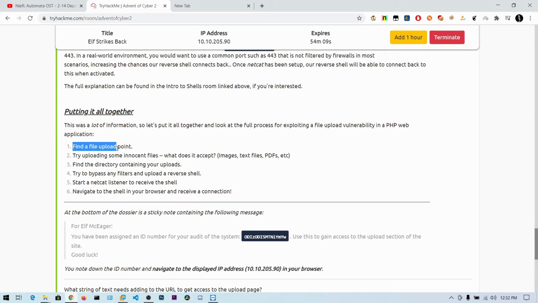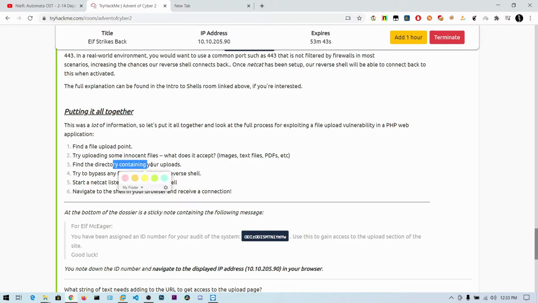And coming to the file uploads, this is theory, so you can read all this theory. We need to find the file upload point. So a directory accepts the file uploads, and after uploading some files we need to test which extensions are being accepted by the website. Then we need to find the directory where our uploaded files are being hosted. Suppose room Advent of Cyber 2, and if I go to uploads, maybe there can be our uploaded files.